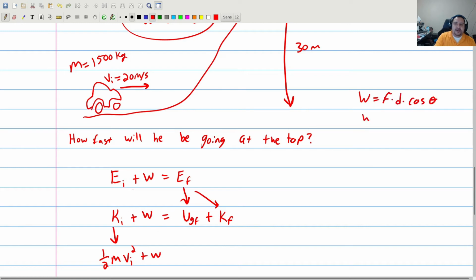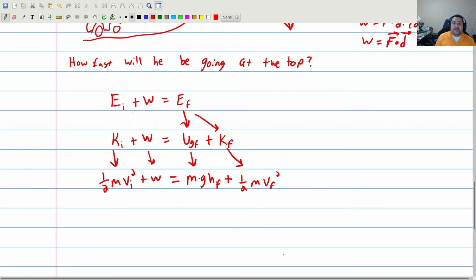Or maybe you remember it as work is equal to force dot product displacement. Okay, so 1/2 m v squared plus work is equal to, so U_G final, the gravitational potential energy at the end, is going to be m times g times h final. Plus kinetic energy at the end is going to be 1/2 m v final squared.